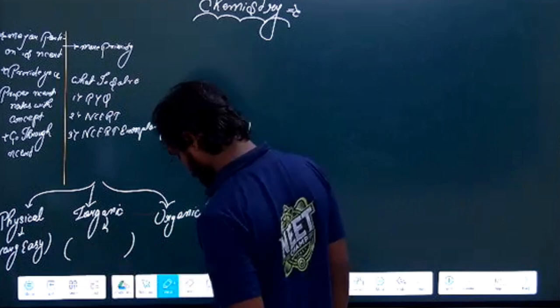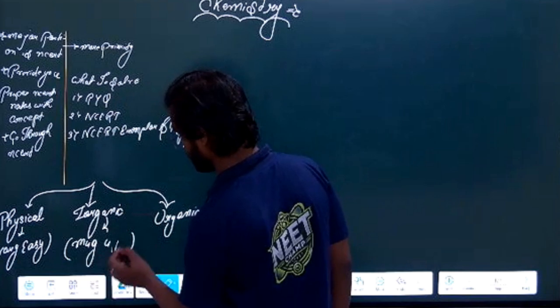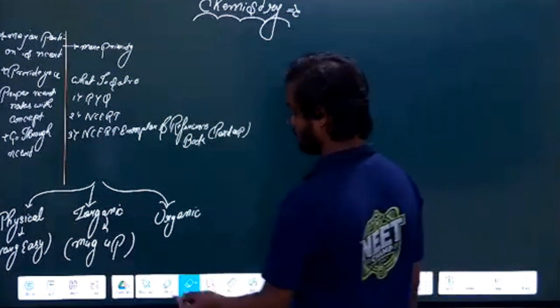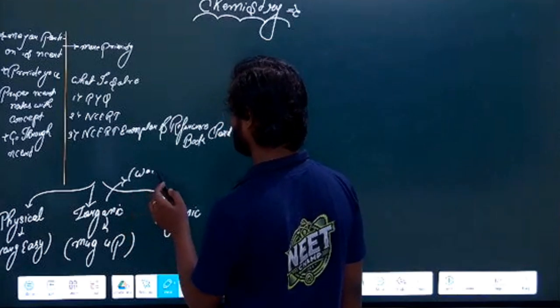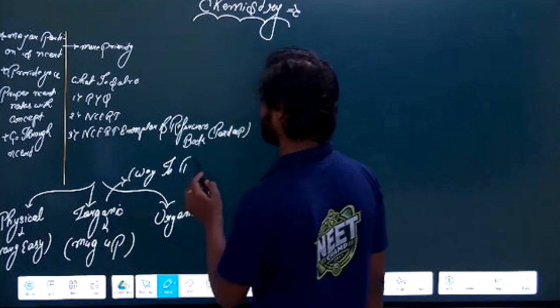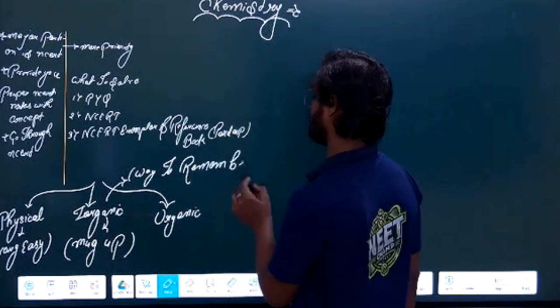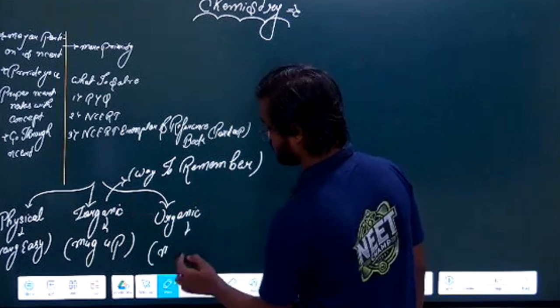Because you have to mug up a lot of things completely. But I will tell you the tricks and the way to remember the things, because there are a lot of reactions. And organic is the most difficult portion.